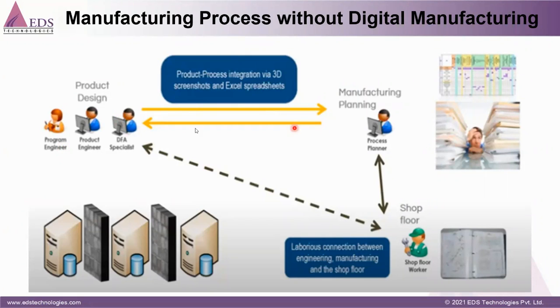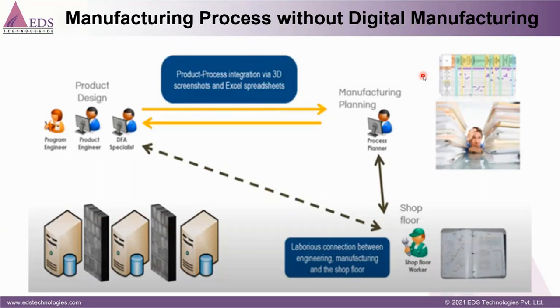So again they go through change management, all those things. And you can see the confusion created about what design is finalized, how I can produce, and what the final design is. So there is a lot of confusion for the manufacturing planner, and a lot of rejection happening today for those who are using this traditional way of manufacturing.